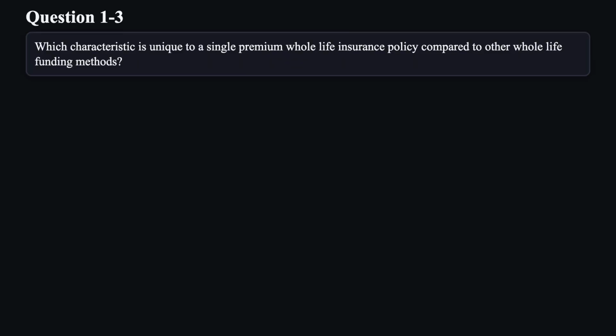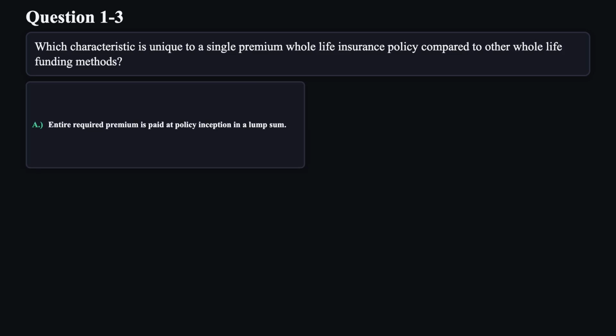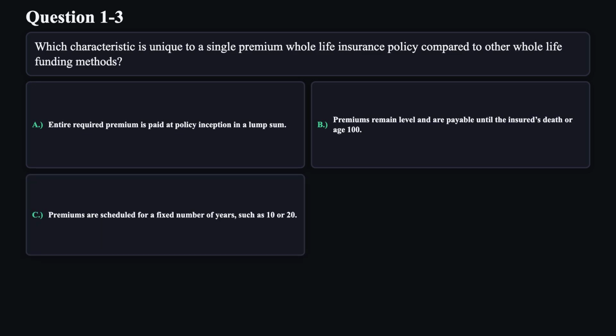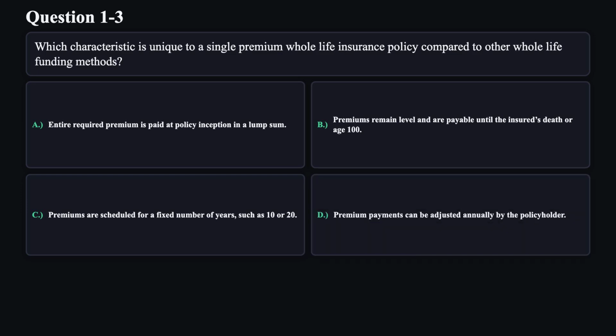Question 3. Which characteristic is unique to a single premium whole life insurance policy compared to other whole life funding methods? A. Entire required premium is paid at policy inception in a lump sum. B. Premiums remain level and are payable until the insured's death or age 100. C. Premiums are scheduled for a fixed number of years, such as 10 or 20. D. Premium payments can be adjusted annually by the policyholder.